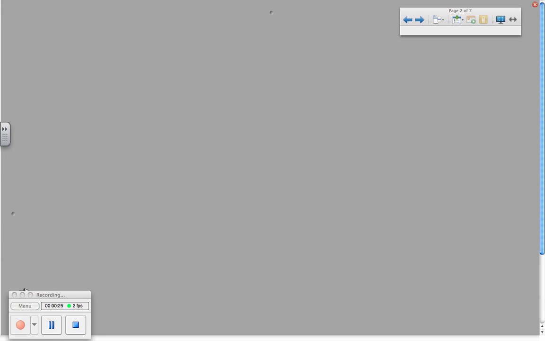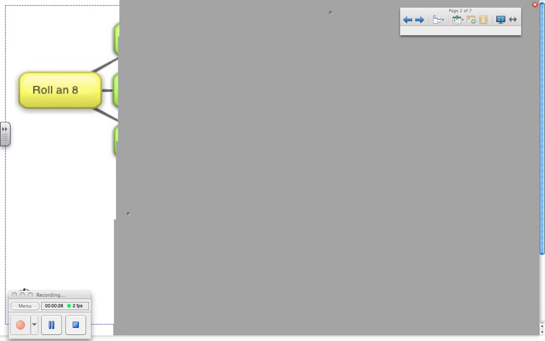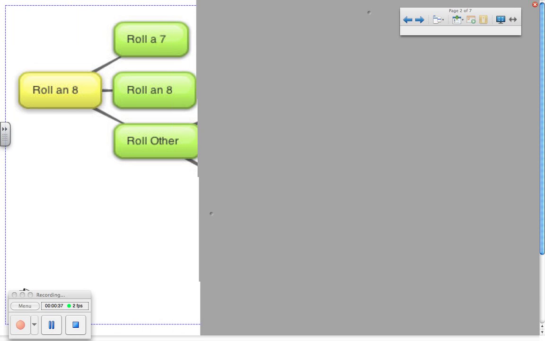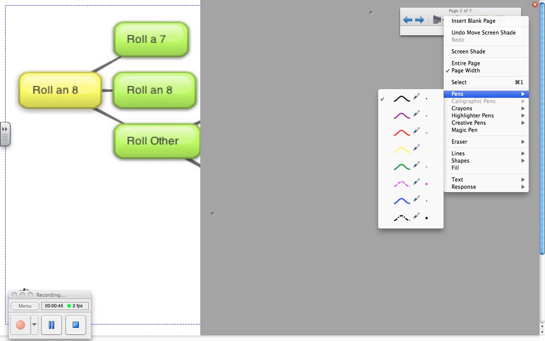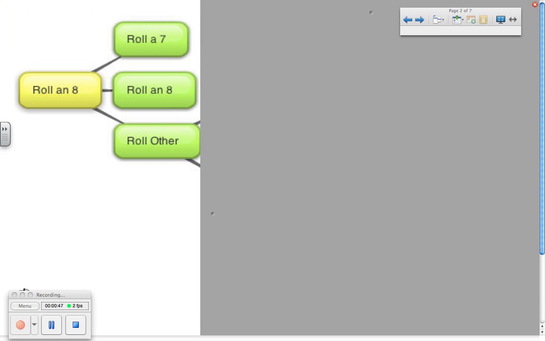Let's look at this graphic that I have here. To understand the question, we're assuming in the first place that you rolled an 8 on the first roll. So what are the things that can happen? Well, number one, you get to roll again. And on the second roll, you will lose if you roll a 7. The probability that you will roll a 7 is 6 over 36 because there are 6 different ways to roll a 7: 2 and 5, 5 and 2, 1 and 6, 6 and 1, 3 and 4, and 4 and 3.